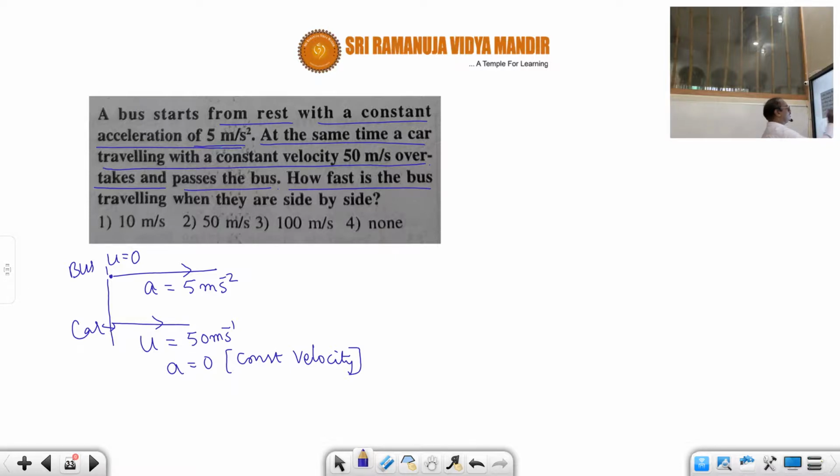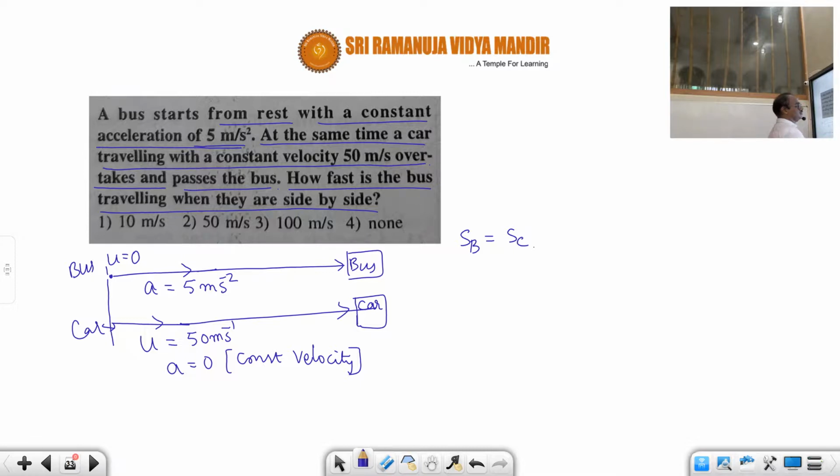How fast is the bus traveling when they are side by side? They are saying that after a certain time, the bus and the car are both side by side. So that indicates that the distance traveled by the bus is equal to the distance traveled by the car.